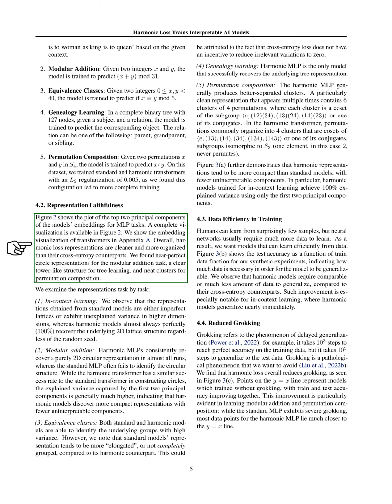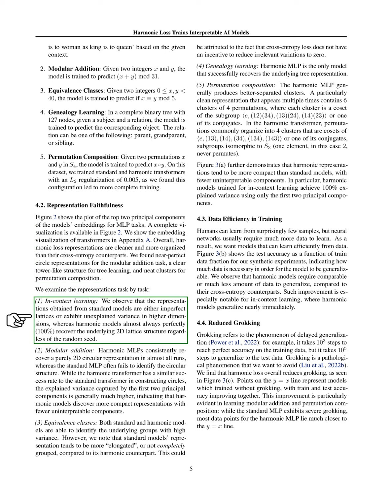Regarding representation faithfulness, we present visualizations of the top 2 principal components of the model's embeddings for MLP tasks. Our findings indicate that harmonic loss representations are generally cleaner and more organized than those from cross-entropy. We observe distinct representations for each task. 1. In context learning, standard models often produce imperfect lattice structures, while harmonic models consistently recover the 2D lattice perfectly. 2. Modular addition. Harmonic MLPs reliably achieve a clear 2D circular representation, whereas standard MLPs struggle with this.